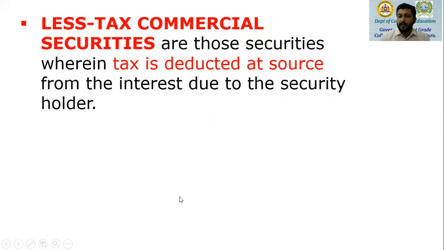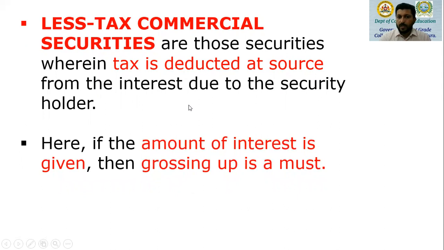Then we have less tax commercial securities. These are securities where TDS is done. Tax is deducted at source from the interest due to the security holder. So here, if the amount of interest is given in the problem, grossing up becomes a must because TDS is deducted, so the TDS amount must be added up.